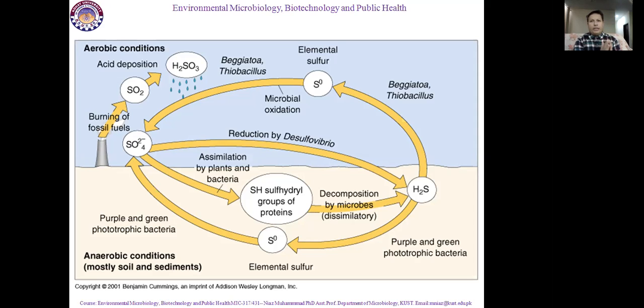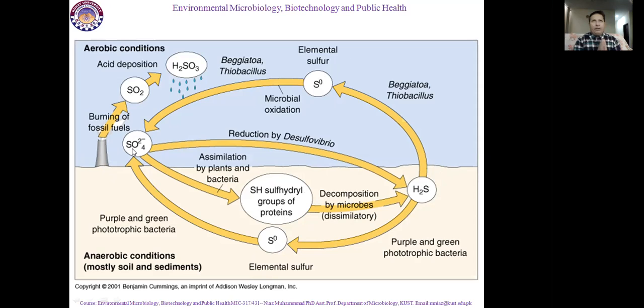So the elements present on the globe are converting from one form to another. It is in soluble form, it converts into a biological molecule, again it converts into hydrogen gas, and again it converts into elemental sulfur, and again it comes back.